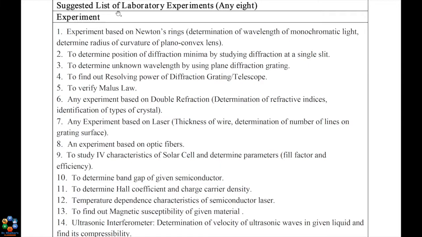The suggested list of laboratory experiments are as follows. There are total 14 experiments given by the university. You will perform total 8 experiments amongst 14.